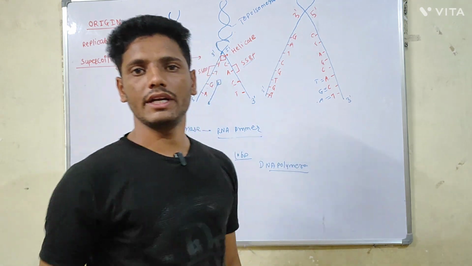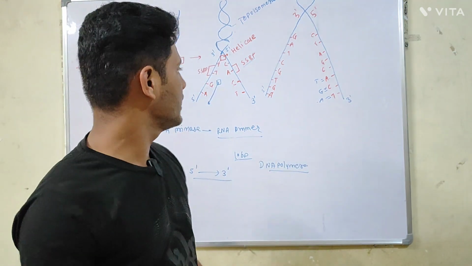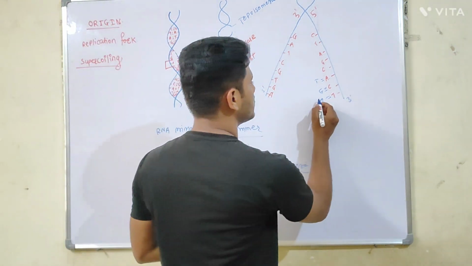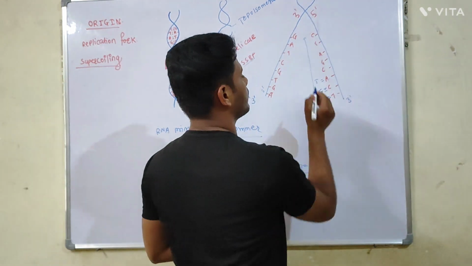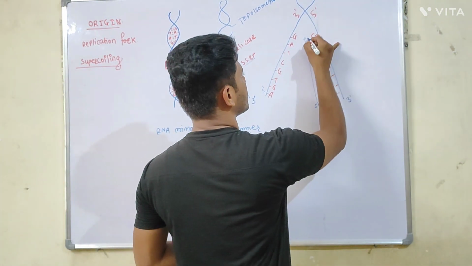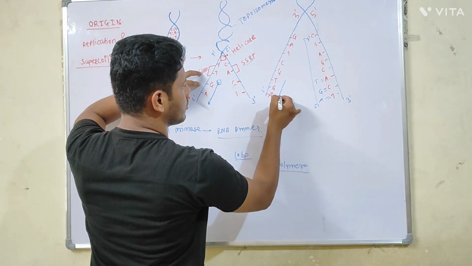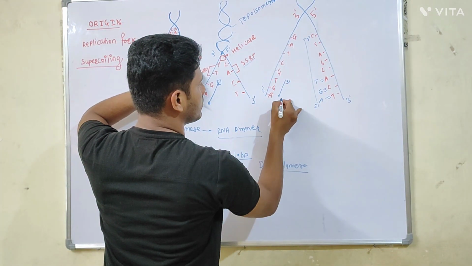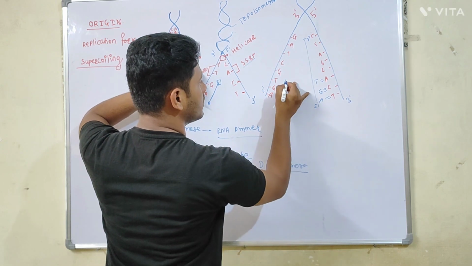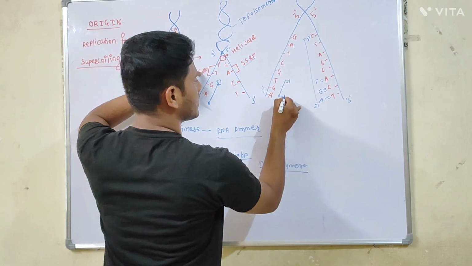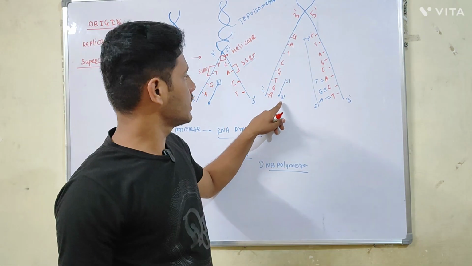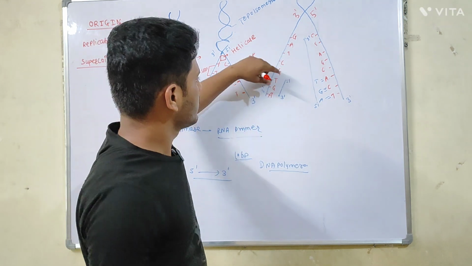The helicase enzyme will uncoil the two strands of the DNA, and the replication on the one strand will be continued in the 5' to 3' direction, while on the other strand there is a replication of this stretch of the DNA only, 5' to 3' direction. Look at this strand of the DNA.